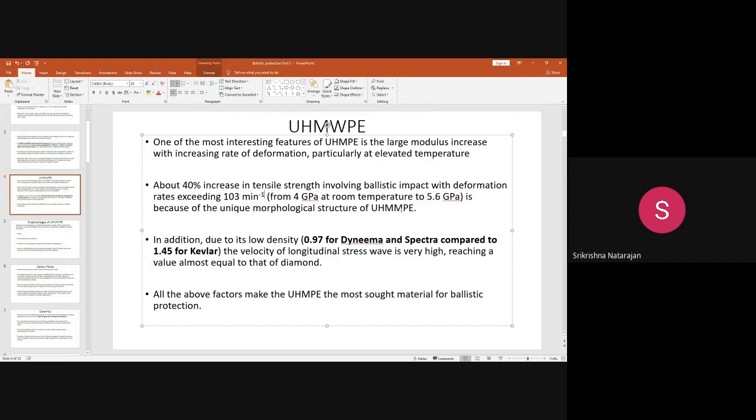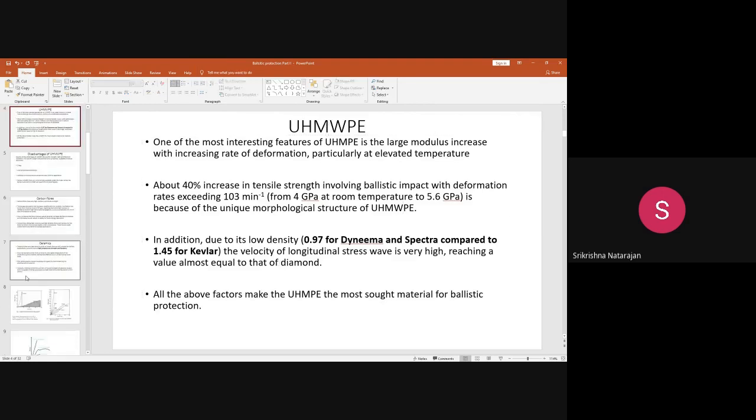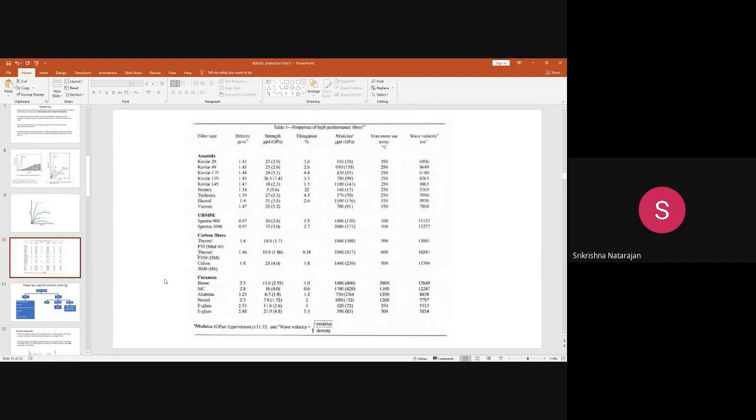So here, the important thing is, since the density is lower, the wave propagation, the longitudinal stress wave that is generated, is much higher. Okay, it is equal to that of diamond. Diamond is a very hard material. You know very well, diamond has a very good hardness, so it has a good abrasion resistance. Like this, the material UHMWPE, because of its low density, just coming back to the wave velocity equation, you see when the density is much lower, what will happen? The modulus will also increase.